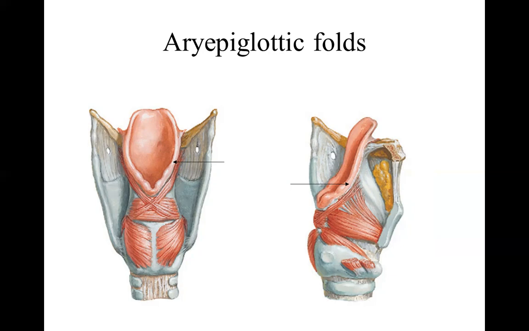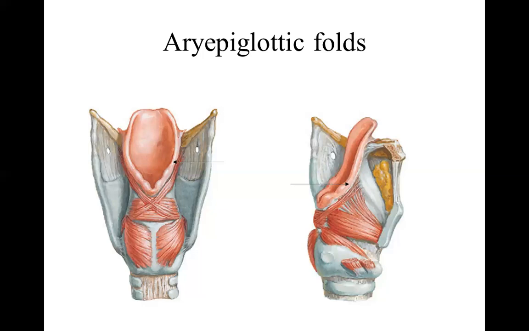So oblique arytenoid itself continues as the aryepiglotticus muscle. Below that, you can see the posterior cricoarytenoid muscle on the left hand side. This posterior cricoarytenoid muscle ascends upwards and laterally, so it has a posterior pull and a downward pull.